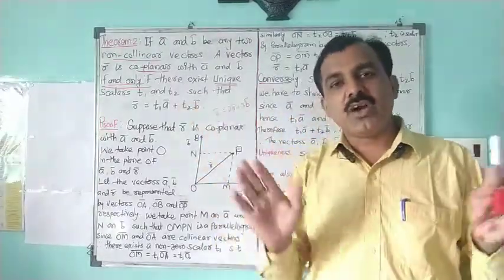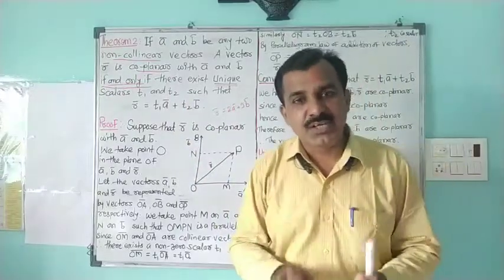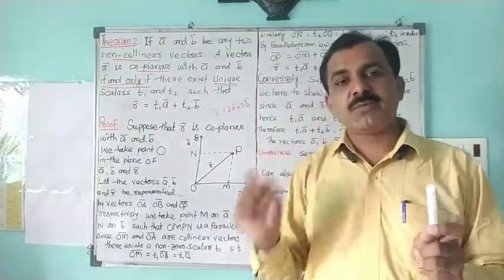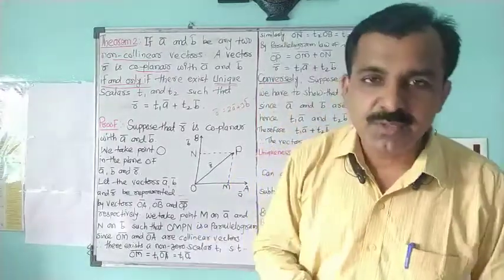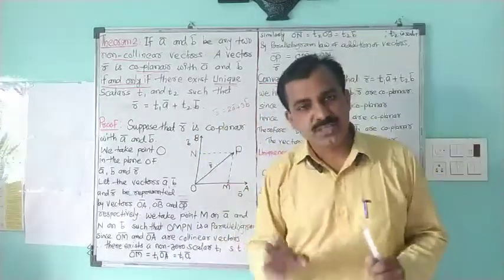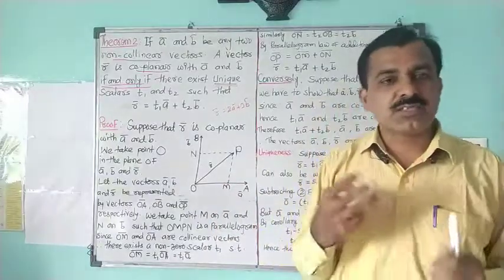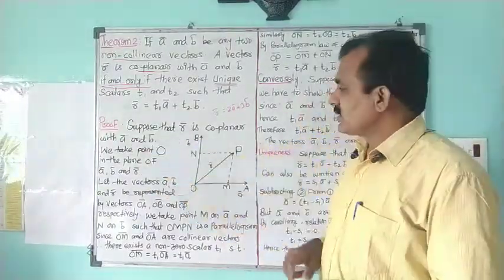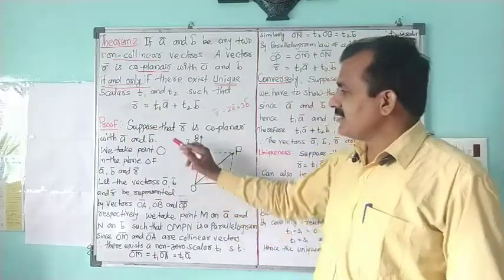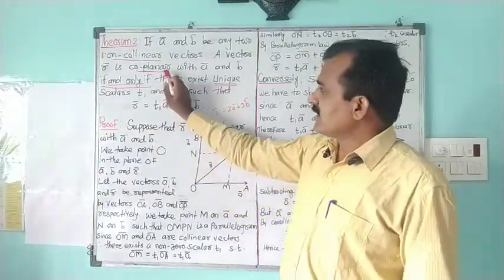We do not have any other scalars other than t1, t2 to express r bar in terms of a bar and b bar. So this expression is unique. So these three parts of the theorem we are using in the proof. So in the proof we are having the consideration.